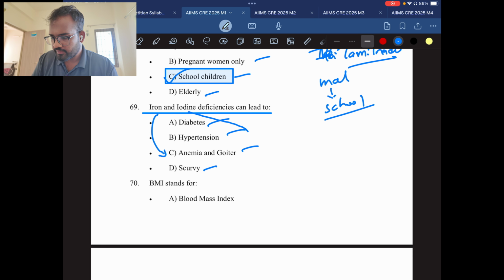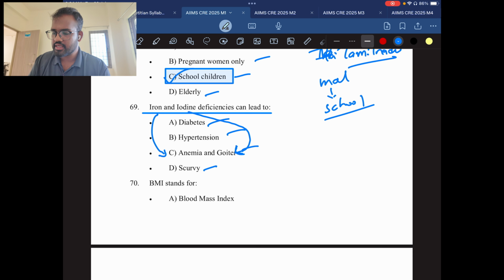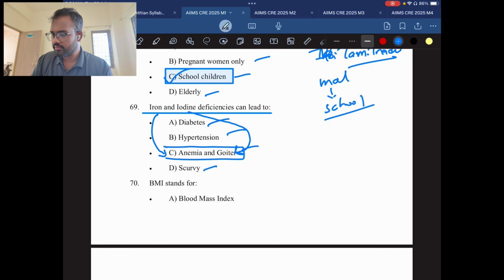Iodine is related to goiter, thyroid hormone. So obviously it is a very easy answer. So the answer will be C, anemia and goiter.